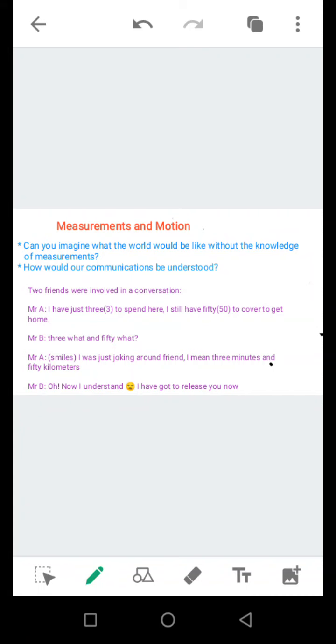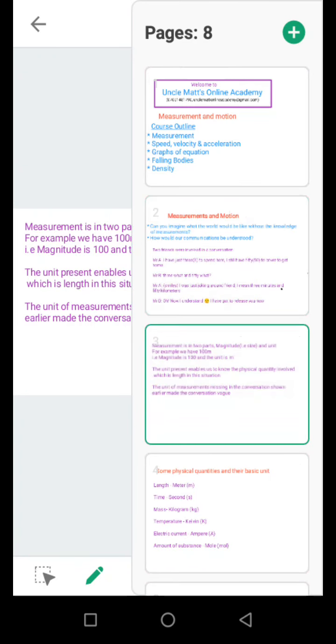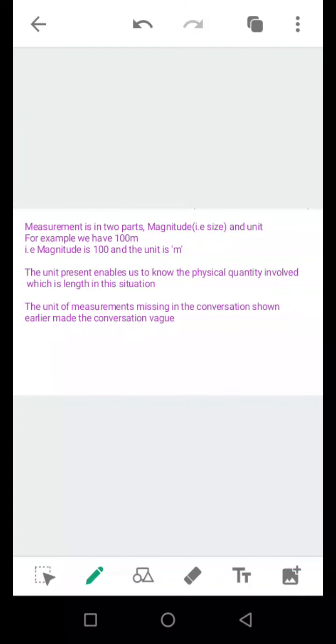From this conversation, initially Mr. B didn't understand his friend Mr. A. Why? We'll get to know in the next slide. So, let's continue. Measurement is in 2 parts. For a measurement to be understood, it has to be in 2 parts. The first part is the magnitude, and magnitude means size. When you say size, how big something is, whether it is large or it is small.